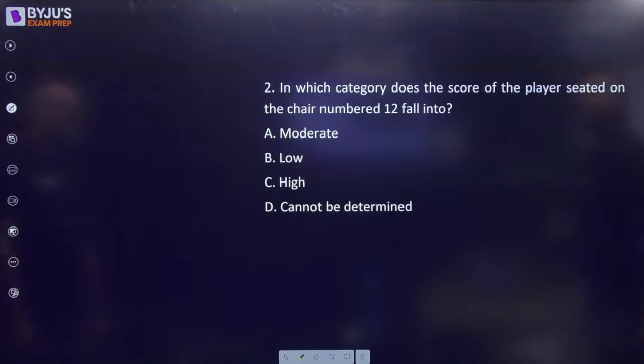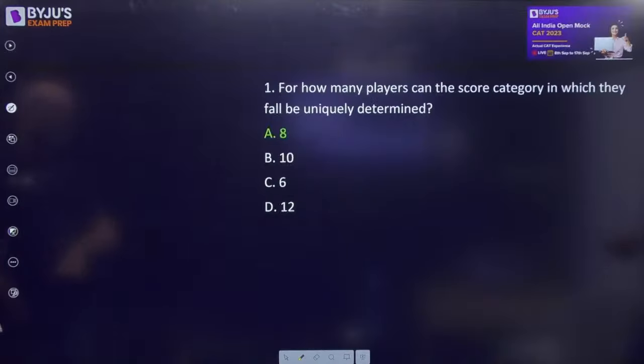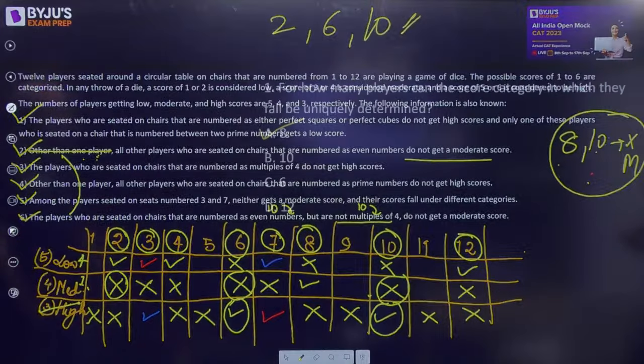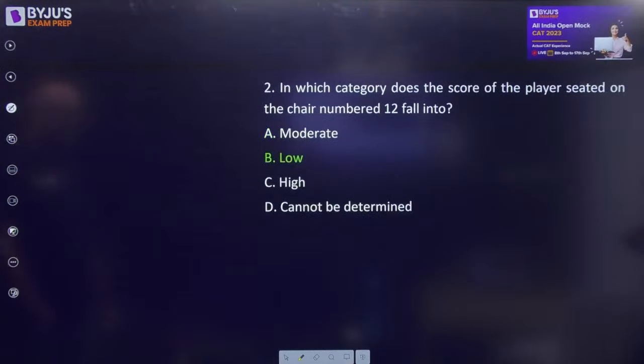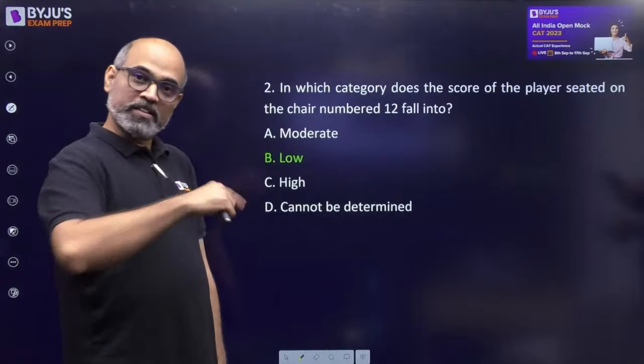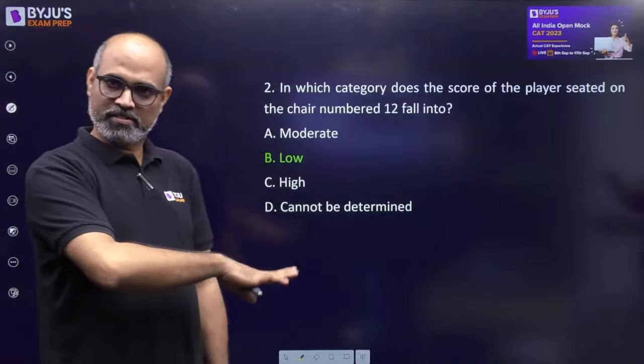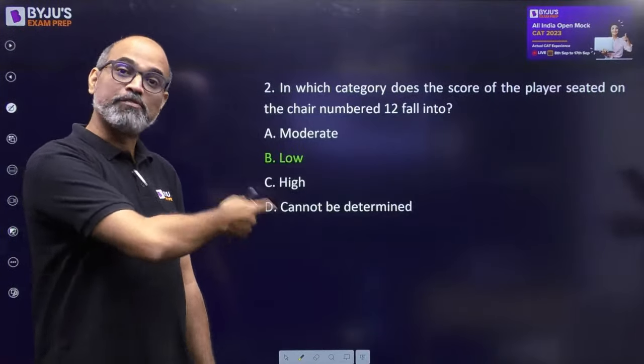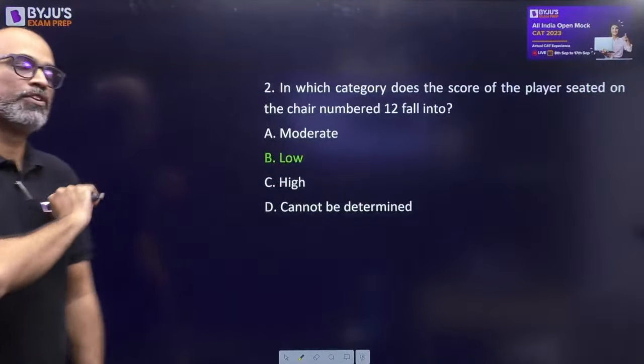In which category does the score of the player seated on chair number 12 fall? So it is low. So the answer is low. Right? Hold on. Karun, Shubham and Virendra, let's check the answer once. Let's verify if you have made any mistake or not. Then we will go back and I will explain why 12 cannot be moderate.